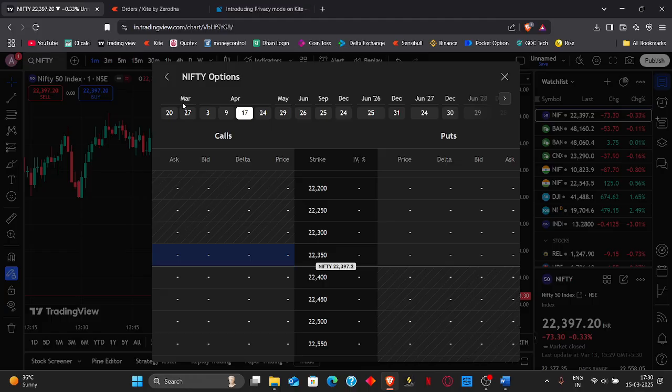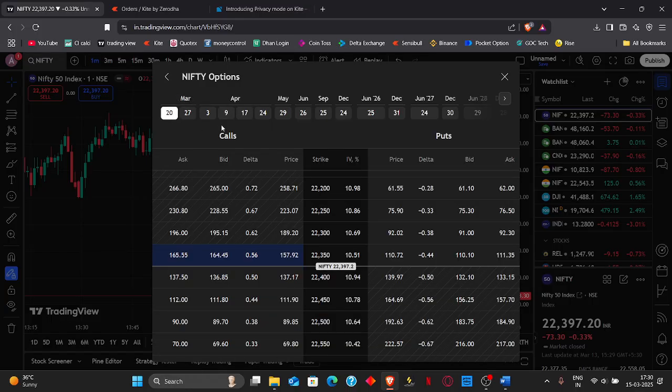The latest weekly expiry is 20th March, so click on 20th March. We can see this week's expiries, and here you can see the strike options. There is a 50 points difference in each strike price.